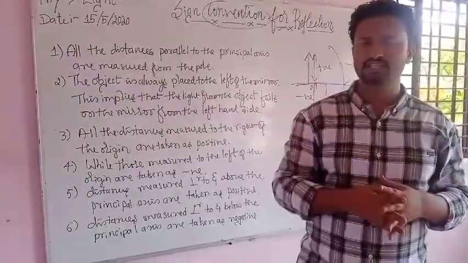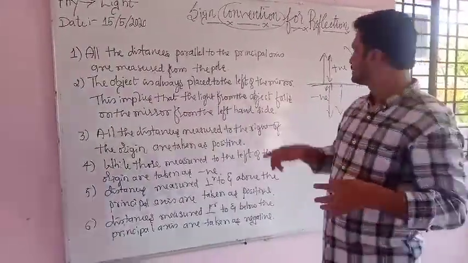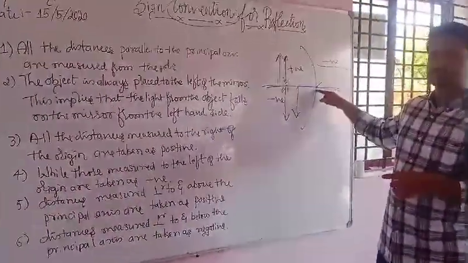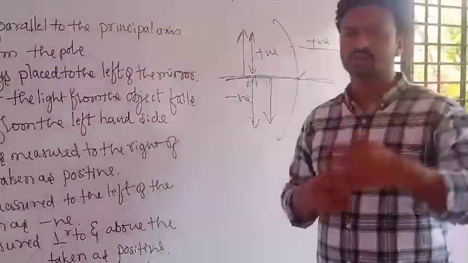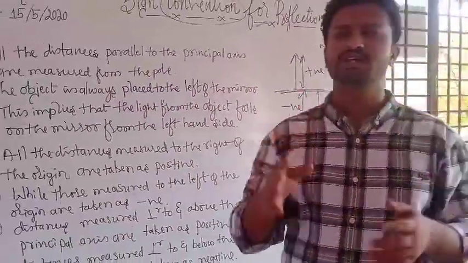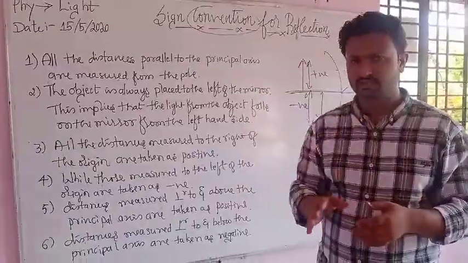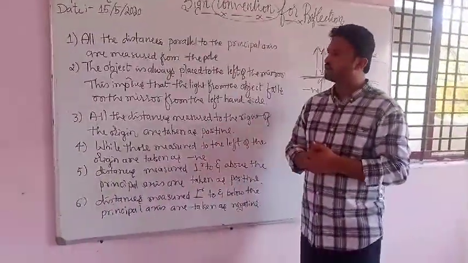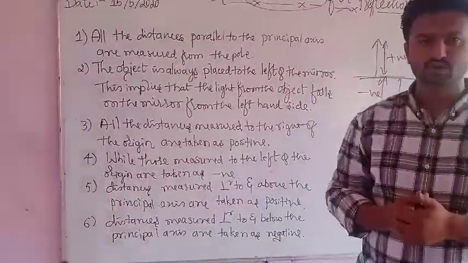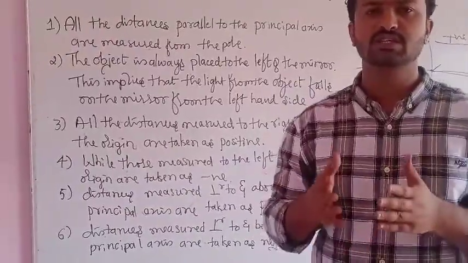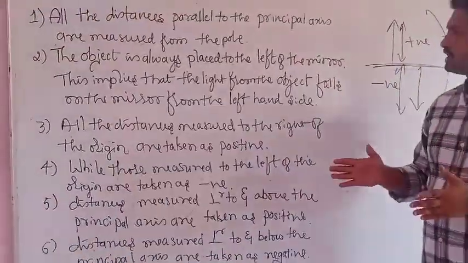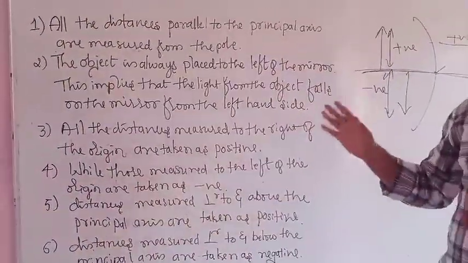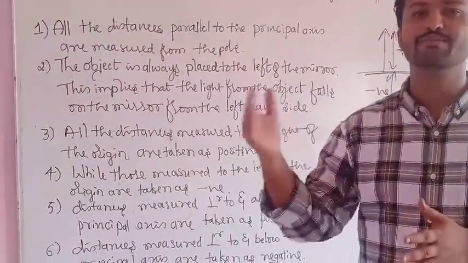Only four conditions are there, and this point is called the pole, or you consider it as the origin also. You have to measure all the measurements from the pole itself. Okay, here are all the conditions, and your textbook also has the same conditions. You please just go through all the conditions. Okay, they are infinitely important.